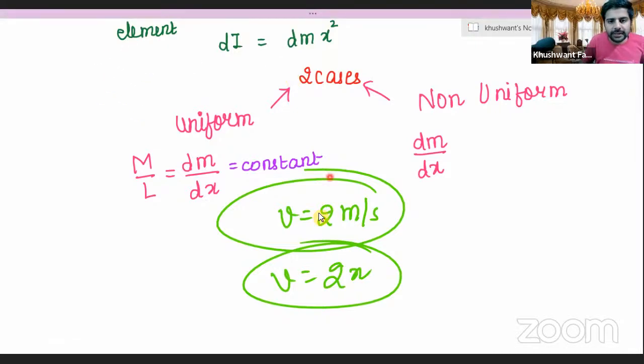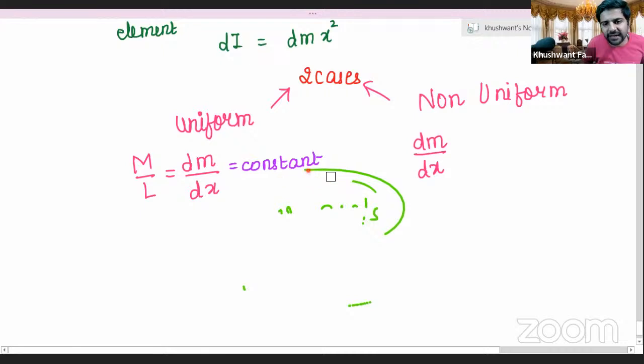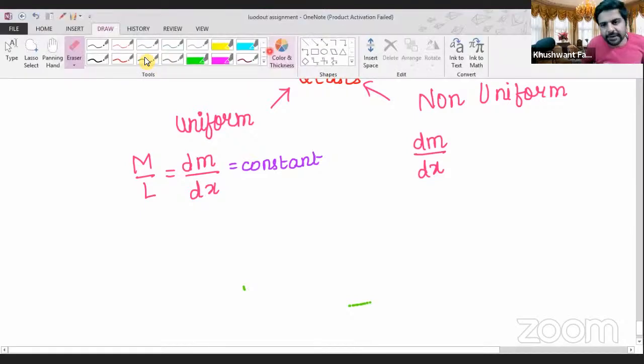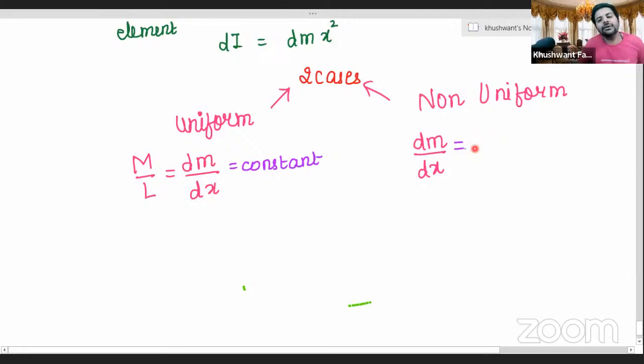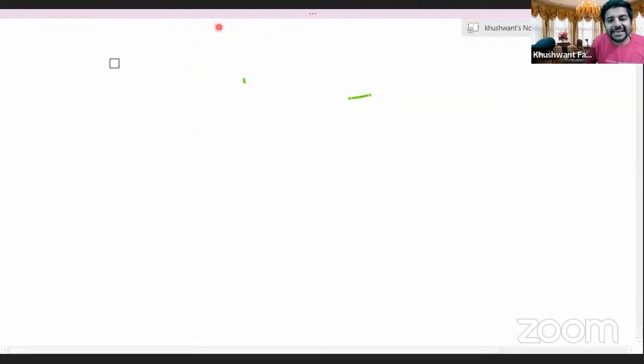So let's therefore write here in the second case the dependence of mass per unit length on x, क्योंकि यहाँ पे time के हिसाब से we'll not take the variation, we'll just take the variation with regards to x. So here is your next step right here everybody. Suppose here this thing is a function of x. Function of x means it will depend on x. Example generally na this mass per unit length को there is a word called linear mass density. I've already taught it before in class. Okay, you all can still write it again, those who have forgotten. There is a term called as linear mass density.